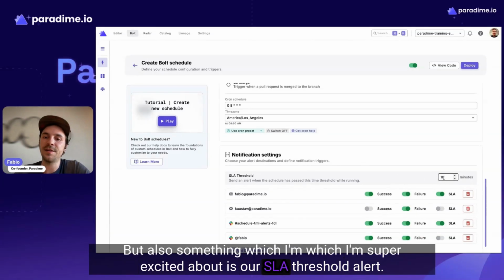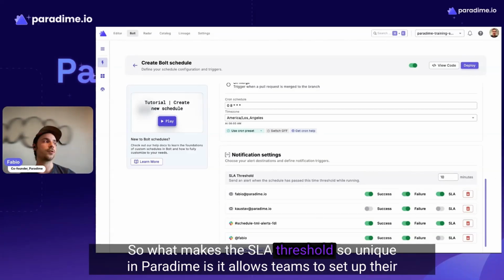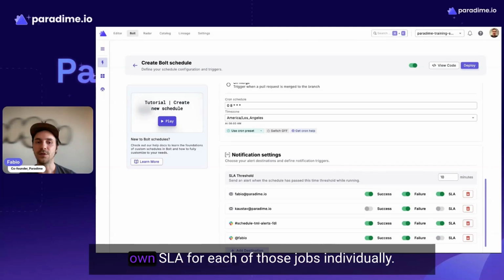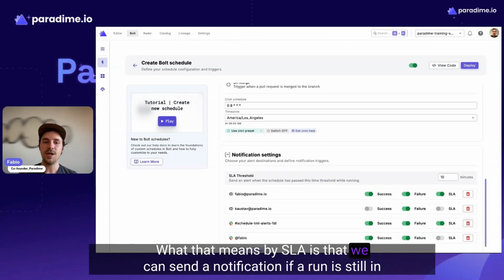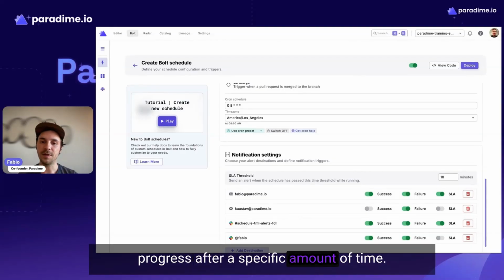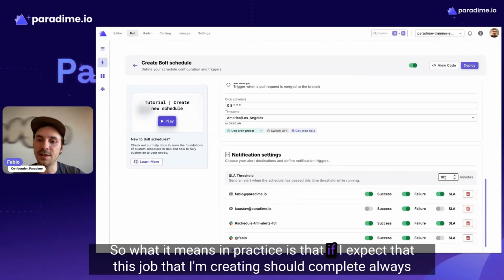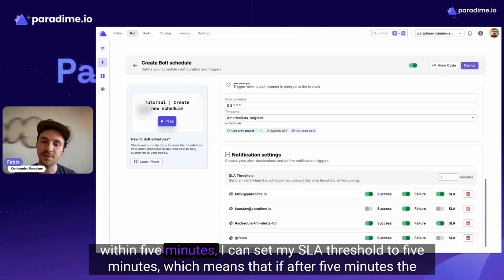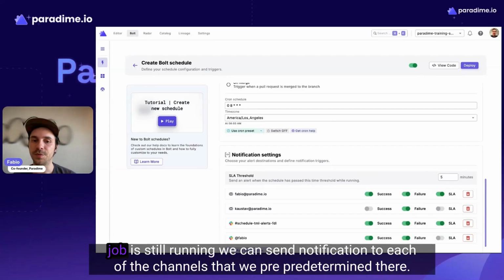Something I'm super excited about is our SLA threshold alert. So what is the SLA threshold? Something very unique to Paradime, it allows teams to set up their own SLA for each of those jobs individually. What that means by SLA is that we can send a notification if a run is still in progress after a specific amount of time. In practice, if I expect that this job I'm creating should always complete within 5 minutes, I can set my SLA threshold to 5 minutes, which means that if after 5 minutes the job is still running, we can send a notification to each of the channels that we predetermined there.